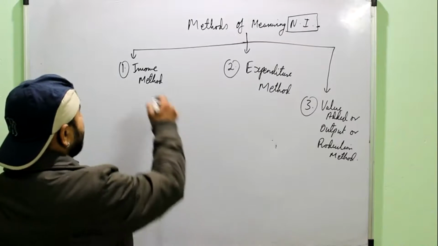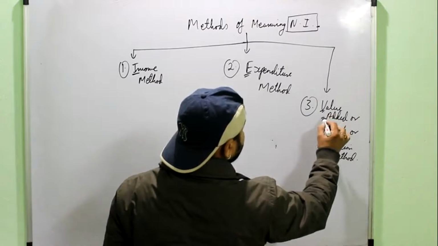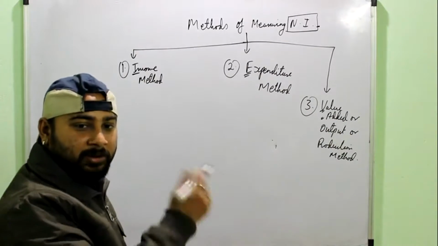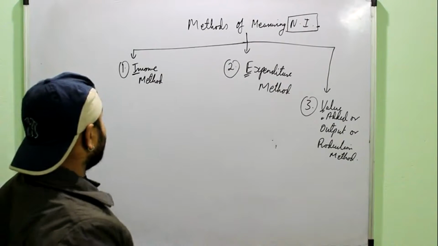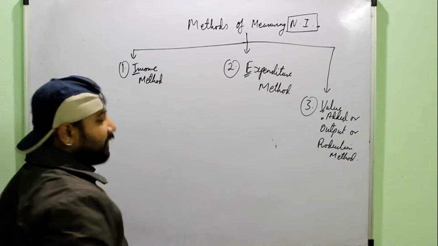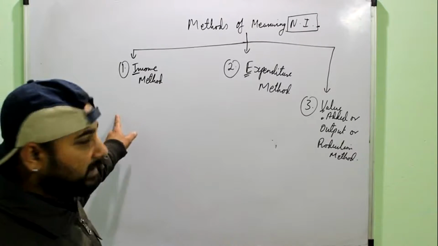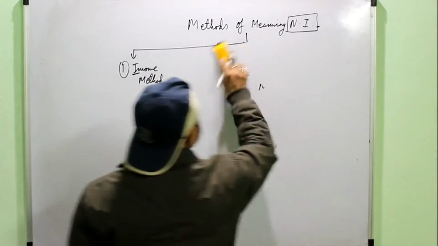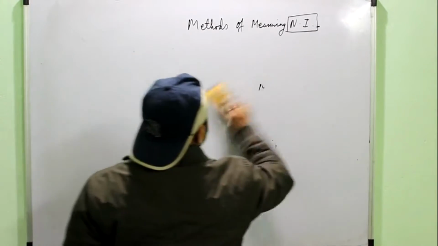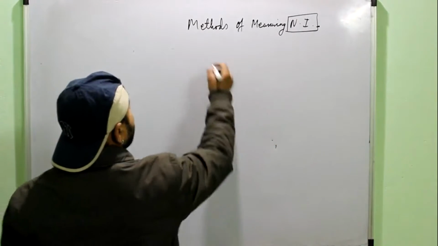And you have to remember that these names which have been given to them, income, expenditure, value added, they actually are telling you about the method. These are the important words. You will come to know what I am trying to say. First we will move on to income method, and remember our target is to calculate national income, that is NNP at FC. So first we will talk about the income method.